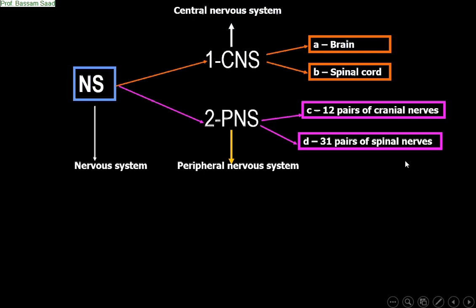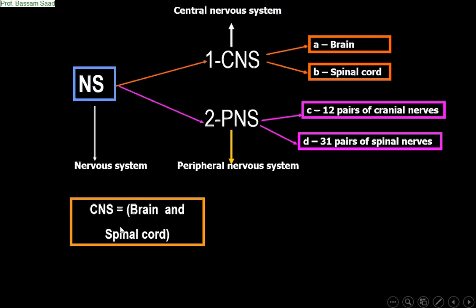Now, in order to understand very well these two notions, central nervous system and peripheral nervous system, I will show you an example. Suppose a student asks me, Mister, do you want to go to swim today?